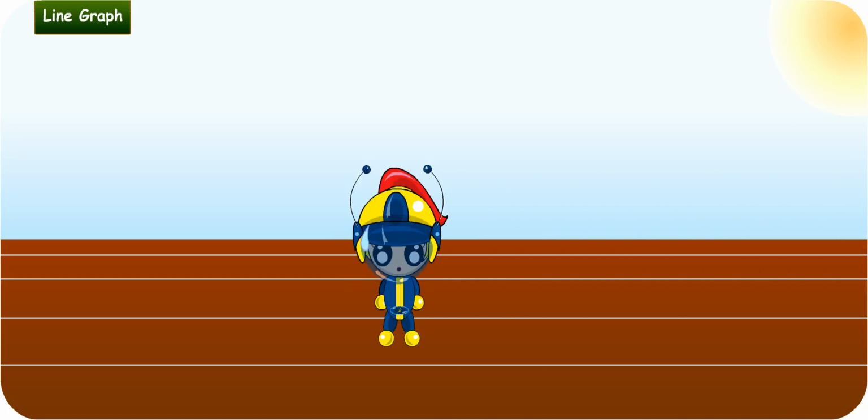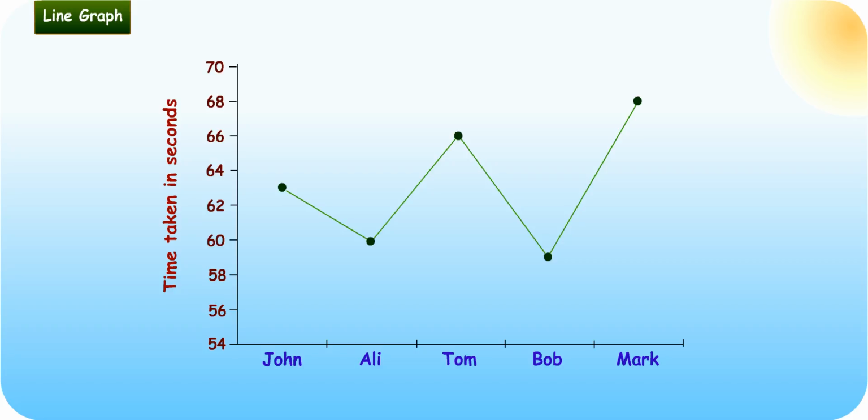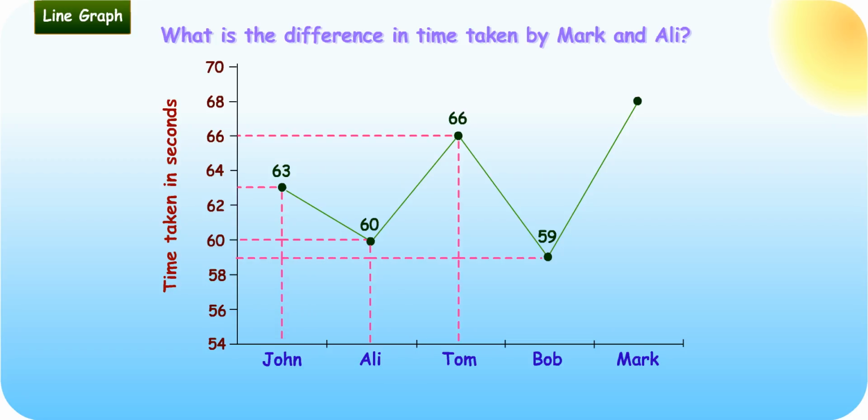Turbo Girl, we can now solve problems using information presented in line graphs. The graph below shows the time taken by 5 pupils to run a race. What is the difference in time taken by Mark and Ali? Before you start, you need to read the graph and write the data by the points to help you in understanding the data.